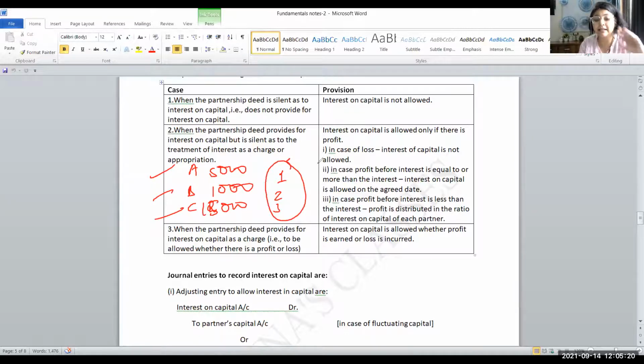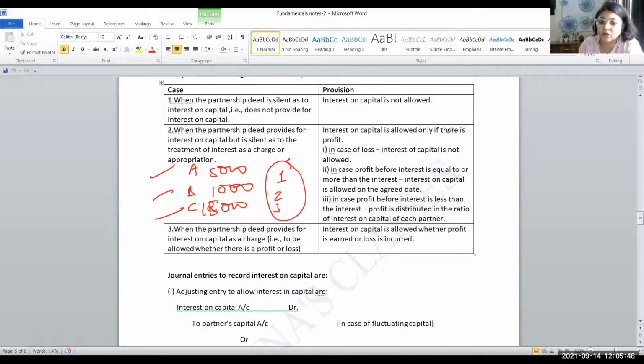Means the interest on capital has to be given, but we should not make the firm suffer a loss, means it is not a charge against profit. Only the available profits, which are insufficient, have to be distributed in such a manner that the firm is not suffering loss. So that example you will refer to again. I'm sure you all must have written along with me. If you have not written, pause this video, go back and then see from there.